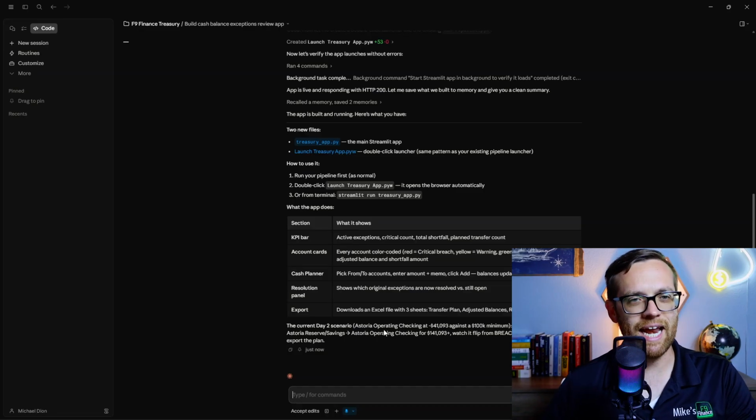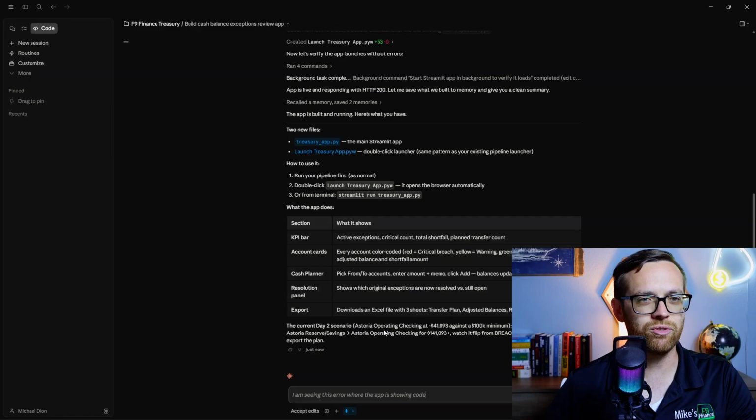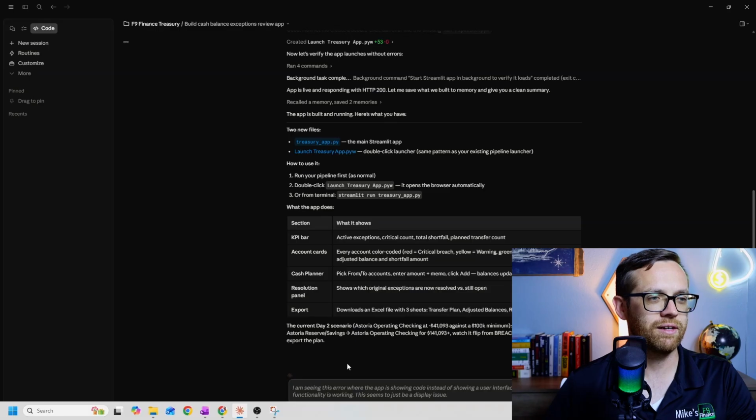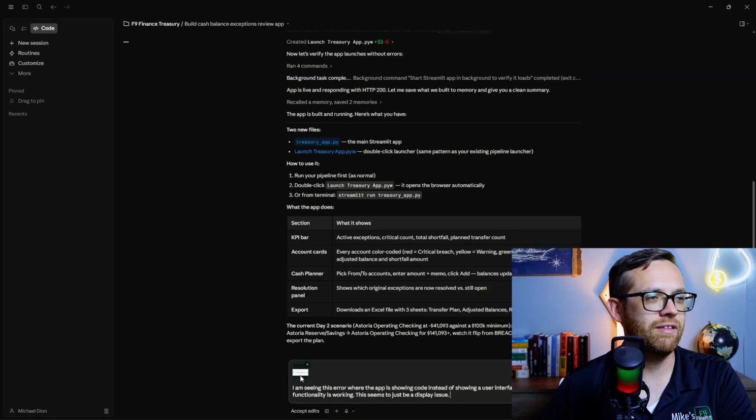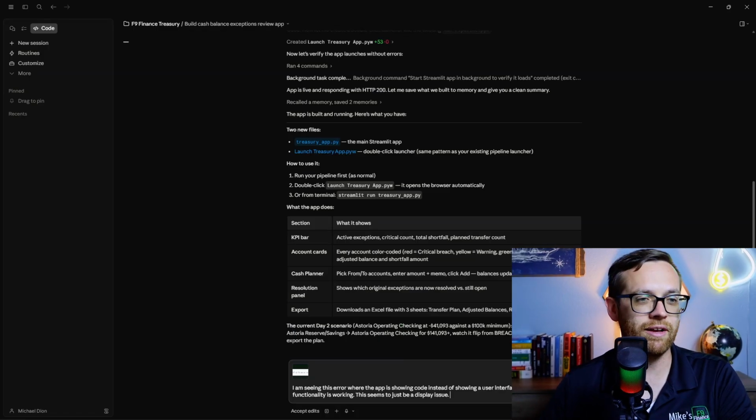I am seeing this error where the app is showing code instead of showing a user interface. All of the functionality is working. This seems to just be a display issue. So there's that. We'll go ahead and we'll paste in our image. There it is. So Claude Code can see exactly what we're talking about.